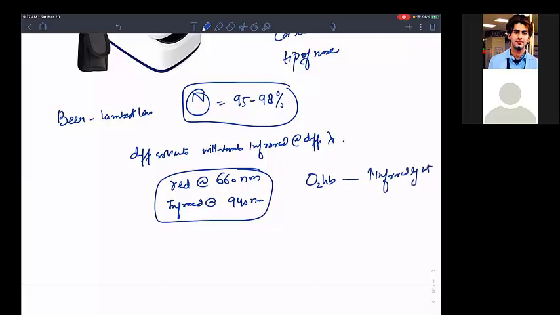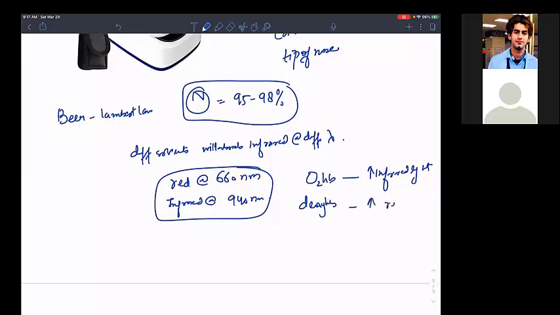If I talk about deoxyhemoglobin, it absorbs more what light? Red light. Deoxyhemoglobin absorbs more red light. Now we take the ratio of red to infrared light. Don't think it's only the infrared; here it's red also. You have to write the red also. I forgot to tell you. So the Beer-Lambert law is saying that different solvents absorb infrared and red light at different wavelengths.